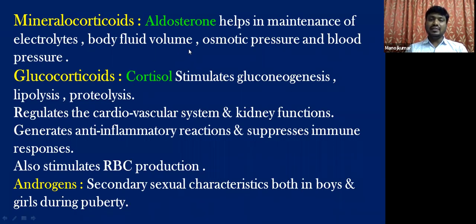such that the water balance is maintained, the electrolyte balance is maintained, the body fluid volume is maintained, as well as the osmotic pressure and blood pressure. So aldosterone plays a very important role in the maintenance of electrolyte balance and water balance. So aldosterone is supposed to be a very important hormone. Students, by chance or by mistake, if the adrenal cortex is removed from the body, there is no secretion of aldosterone. If there is no secretion of aldosterone, it might kill a person.